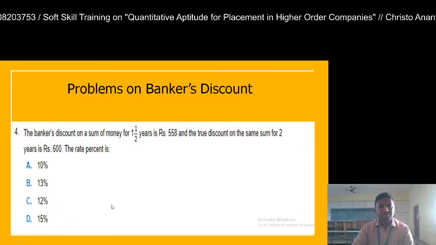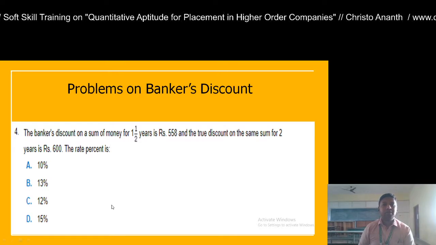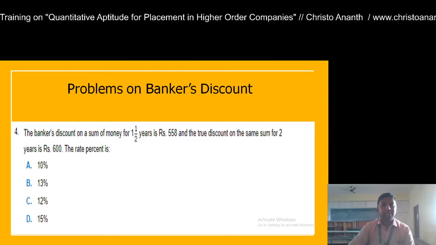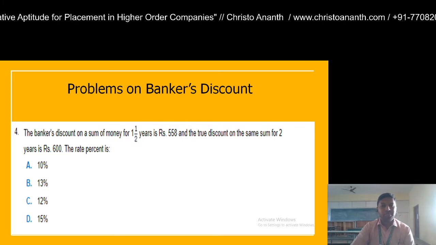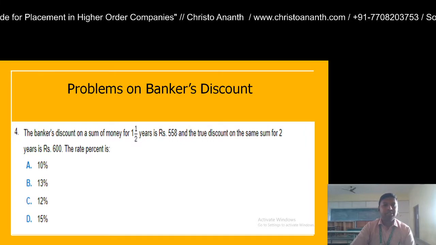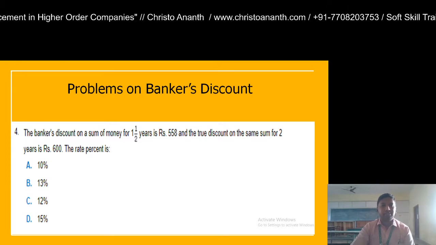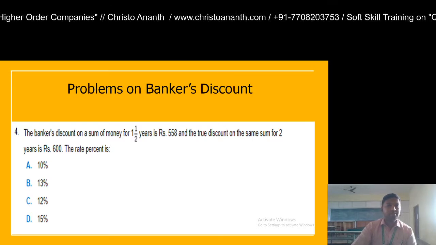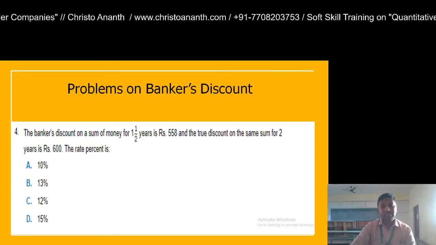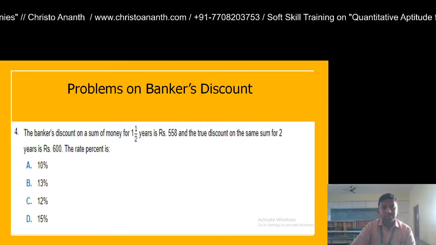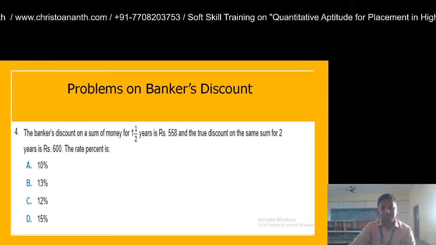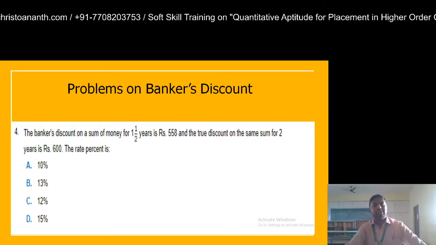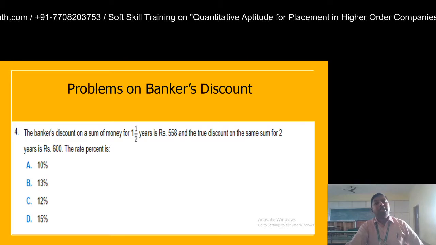Banker's discount on a sum of money for 1.5 years, or 3 by 2 years, is actually 558, and the true discount on the same sum for 2 years is 600. What is the rate percentage? Rate of interest. So banker's discount is given, time is given. True discount for the period of 2 years is given as 600 rupees. What is the rate percentage?